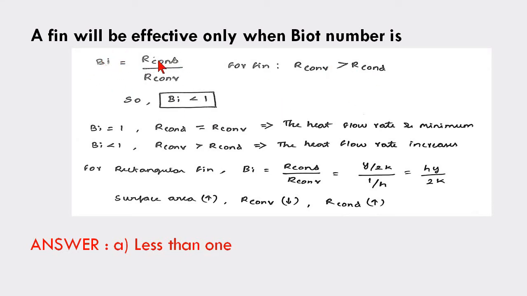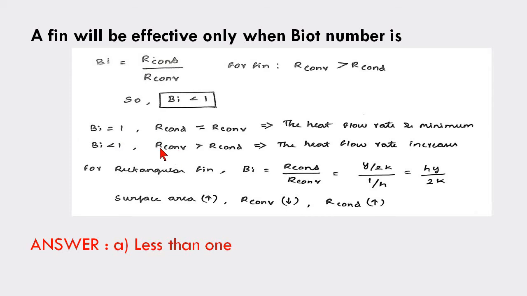So the Biot number is a ratio of what? That is conduction resistance to convection resistance. For an effective fin, the convection resistance should be greater than the conduction resistance. So the Biot number is less than 1. If the Biot number is equal to 1, it means conduction resistance is equal to convection resistance. So the heat flow rate is minimum, but for the fin we need to increase the heat flow rate. So for that we have to maintain the Biot number less than 1.